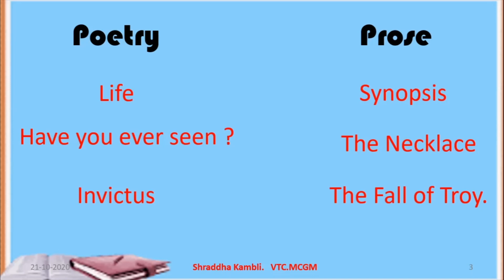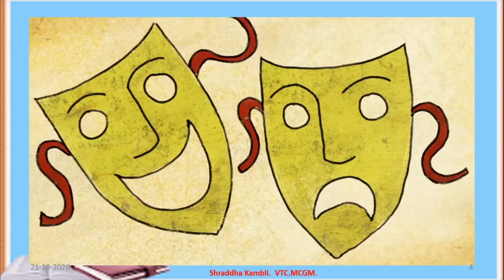So we know what kind of lessons make up poetry and what kind make up prose. Now, which is the third angle to the texts in studying English? It is drama. We also call dramas plays, and in Hindi or Marathi we call it a natak. Let us try to analyze the meaning of drama and what the components or parts of a drama may be. Then we will go to our lesson today, which is a type of drama, or a play.